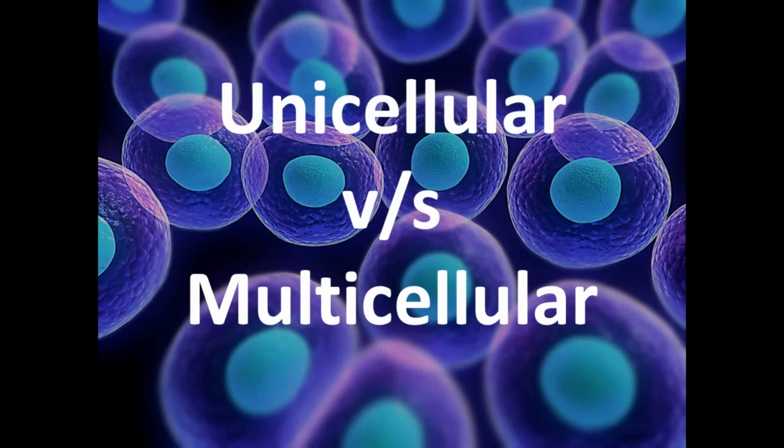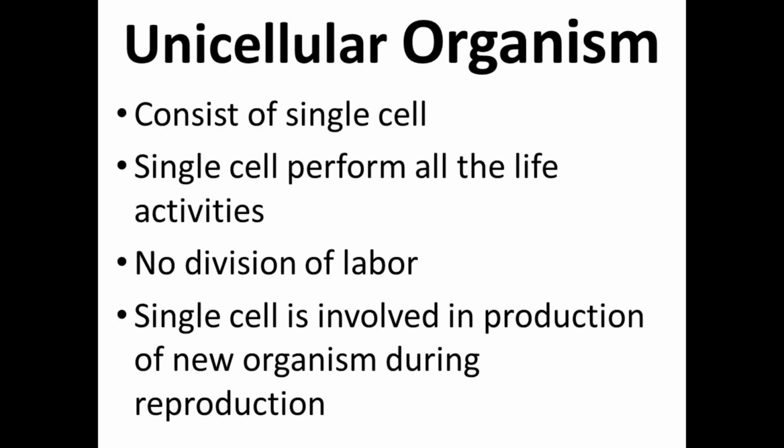Next are unicellular and multicellular organisms. Unicellular organisms: uni means one, meaning the organism which contains only one cell. They are known as unicellular organisms. These are also known as single-celled organisms because they consist of a single cell. This single cell performs all the life activities. Because there is a single cell, there is no division of labor. The single cell is involved in the production of a new organism during reproduction.